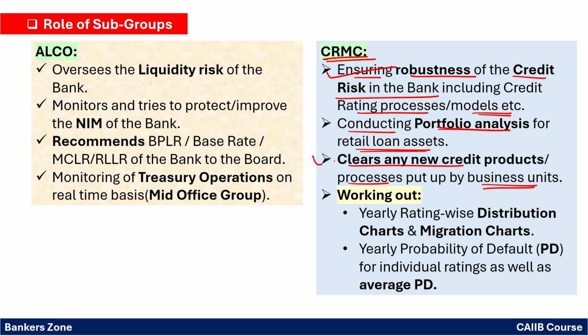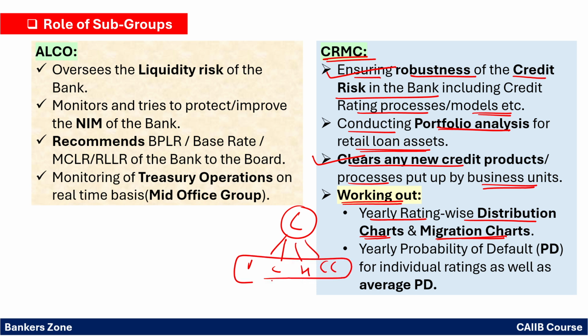That means if the company or the bank has to launch some product, right, they have to first take the approval from the CRMC. They will also do the yearly rating-wise distribution chart and the migration chart. What do you mean by it? Means what? If you have different types of portfolio, how much is for the vehicle loan, how much is for the car loan, how much is for the housing loan, how much is for the credit cards. So they will prepare the chart, right? And migration means what? If there is a customer shifting from one bank to another bank, or one product to another product, there are different migration charts.